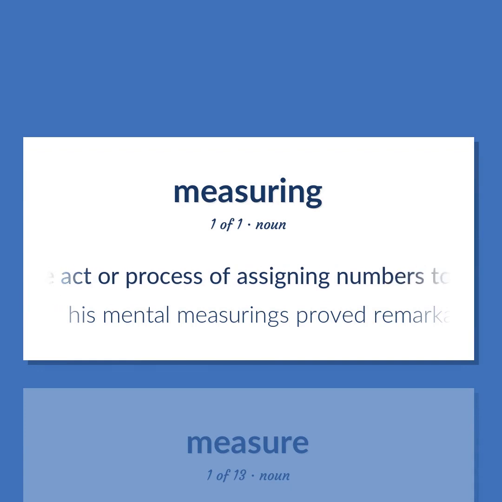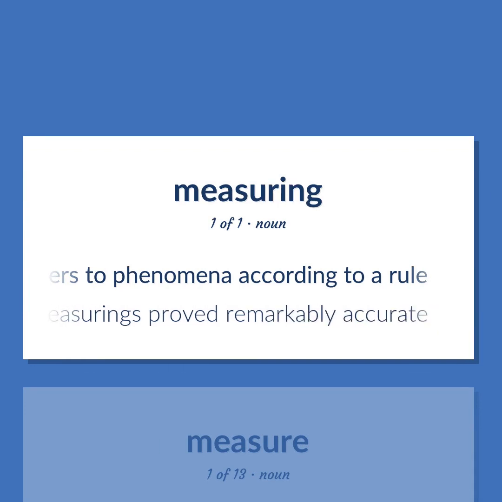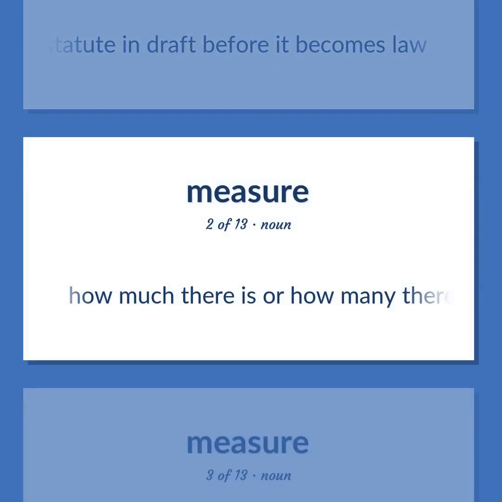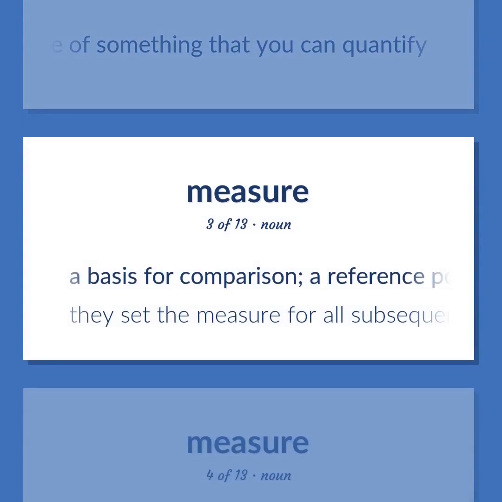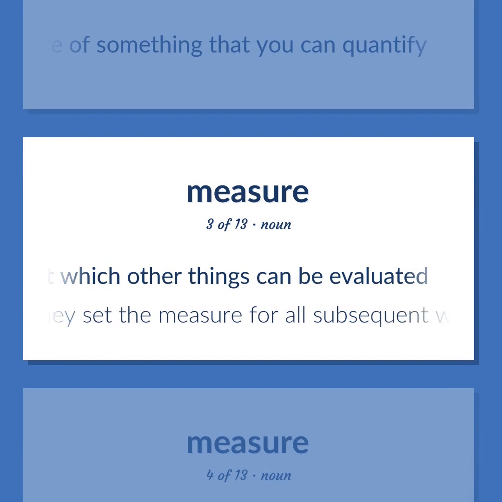The act or process of assigning numbers to phenomena according to a rule. His mental measurings proved remarkably accurate. A statute in draft before it becomes law. How much there is or how many there are of something that you can quantify. A basis for comparison. A reference point against which other things can be evaluated. They set the measure for all subsequent work.